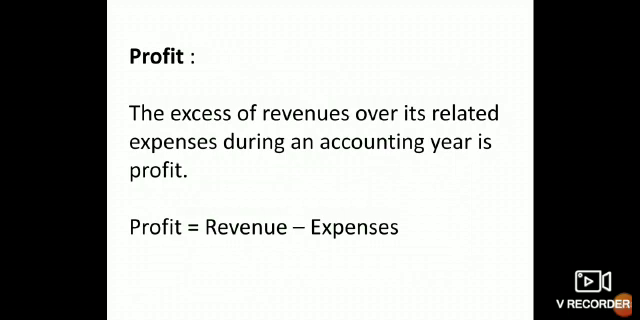Profit is a common term which we all know very well. It is calculated by deducting expenses from revenue. The excess of revenues over its related expenses during an accounting year is profit.